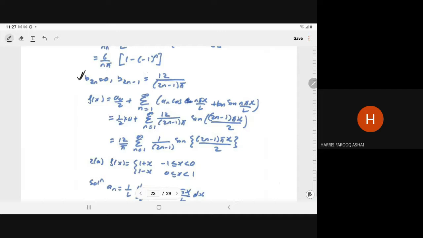So f(x) is equal to a_0 by 2. So a_0 is 0, a_n is 0. Only we have the b_n. So it will be the summation n equal to 1 to infinity of 12 upon (2n minus 1) pi into sine of (2n minus 1) pi x upon 2, and that we can write as 12 upon pi, summation of 1 upon (2n minus 1) sine of (2n minus 1) pi x upon 2.